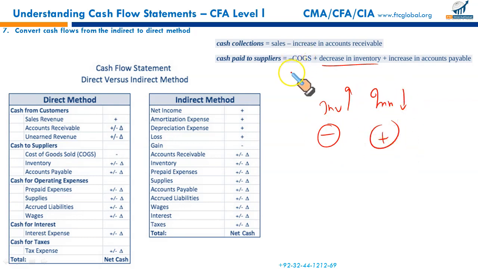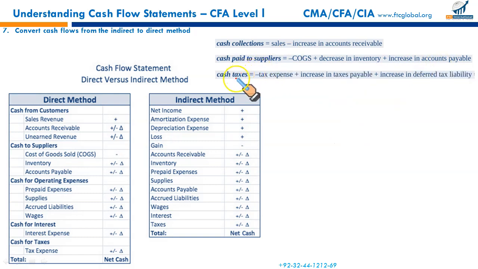Now we got the idea. COGS is negative. Decrease in inventory, cash inflow. Increase in inventory, cash outflow. Increase in accounts payable, good. You withheld their payments, inflow. Decrease in accounts payable, you have paid them, outflow. This is how we can calculate cash paid to suppliers. This is how we convert our indirect cash flow to direct.